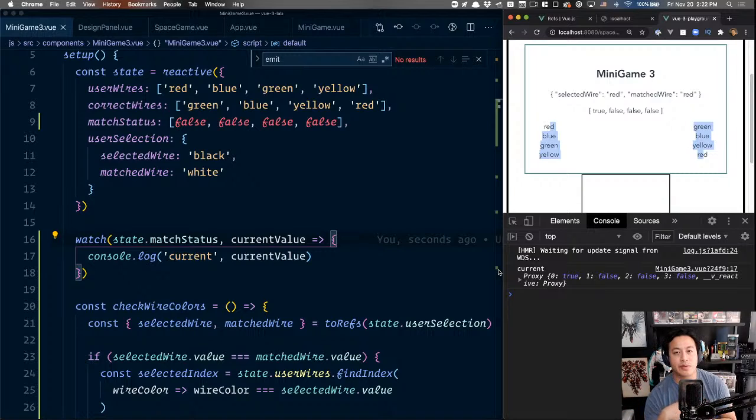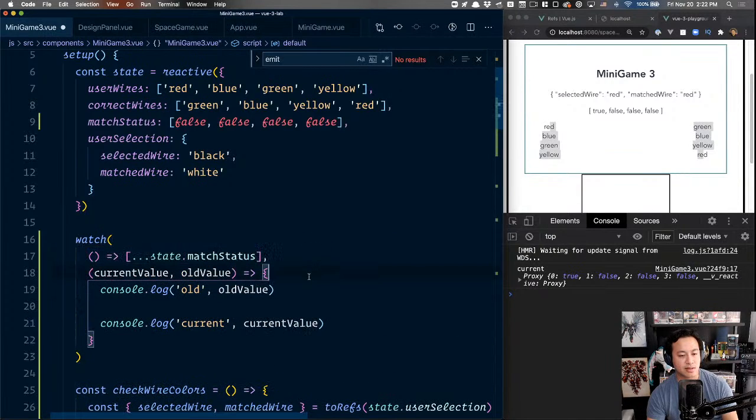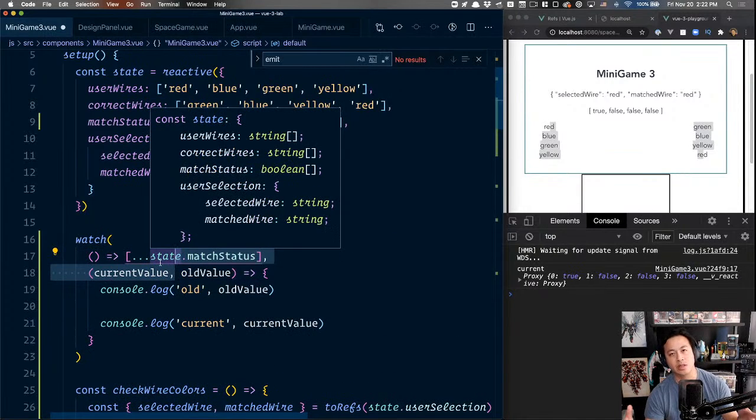But since sometimes people want to compare it, that's when you'll need to go back to this function where you have it return an array that's been spread out. So it actually watches the items inside of it and then returns those rather than the array itself, which, even though you're changing the items inside, the array technically has not changed since it's a pointer.